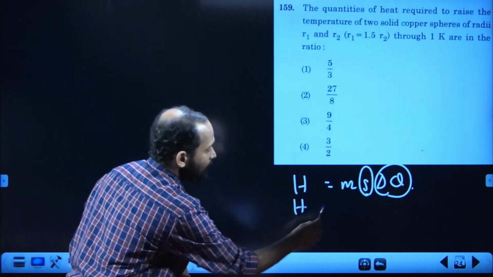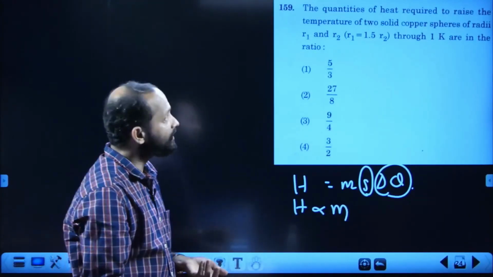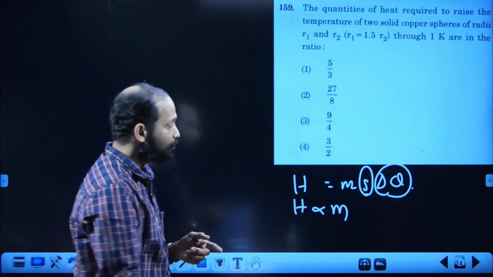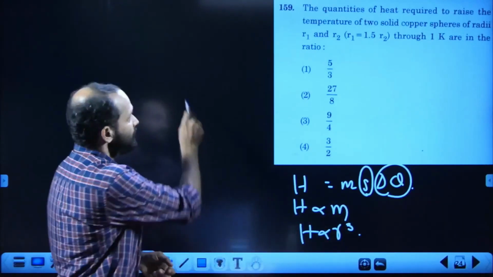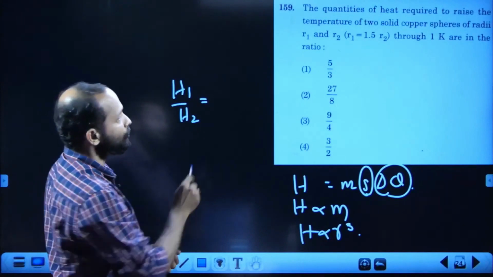H is proportional to m. But mass is equal to volume into density. Volume of a sphere is 4 by 3 pi r cube. That means H is proportional to r cube. Therefore, H1 by H2 is equal to R1 by R2 whole cube.